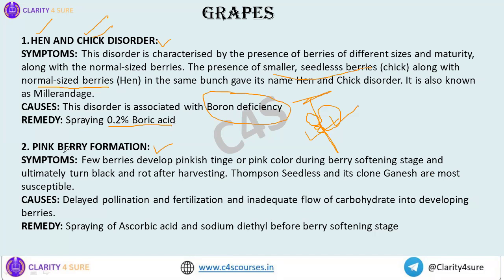Okay. Then if you talk about pink berry formation, Thompson Seedless and the clone Ganesh are more susceptible to this pink berry formation. What happens is that the berries will develop a pink tinge, and in the extreme stages this pink tinge will develop into dark colored lesions, and the berries turn watery and rot.